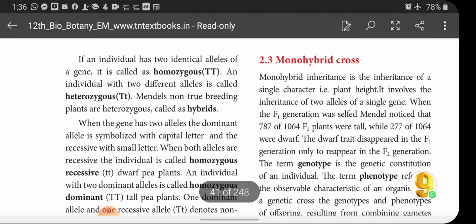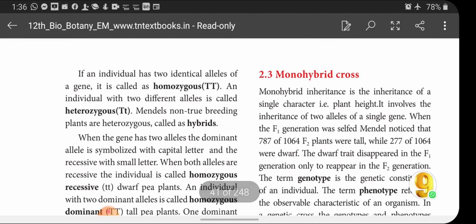If an individual has two identical alleles of the gene, it is called homozygous. An individual with two different alleles is called heterozygous. Mendel's non-true breeding plants are heterozygous, called hybrids. Genes are expressed in alternative forms.